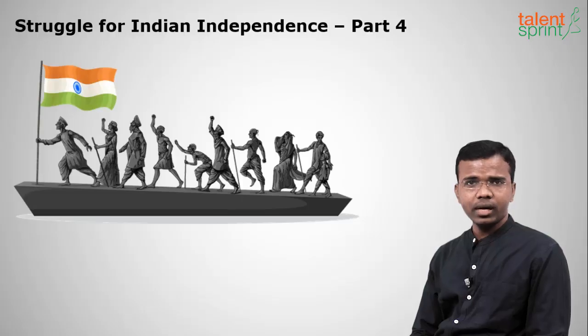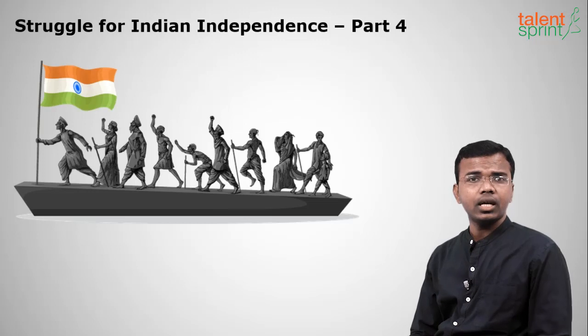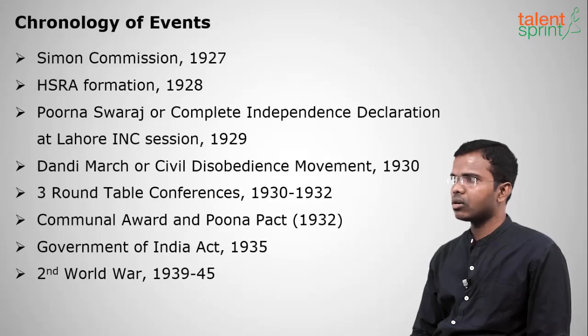So in this session of history, we'll be discussing part 4 of the struggle for Indian independence. In part 3, we stopped at the establishment of the Hindustan Republic Association, and their first action was the Kakori conspiracy in the year 1925. So in part 4, we'll see the chronology of events.